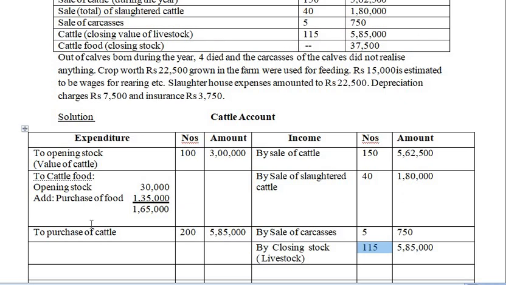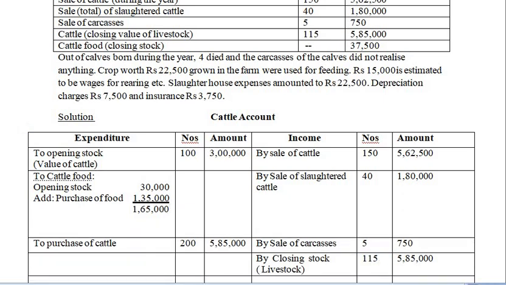Next, after this you have cattle food closing. So here we have cattle food. Opening is there, then add purchases, next is closing. So closing has to be deducted. Opening has to be added. I'll just bold this: opening has to be added and closing has to be deducted.